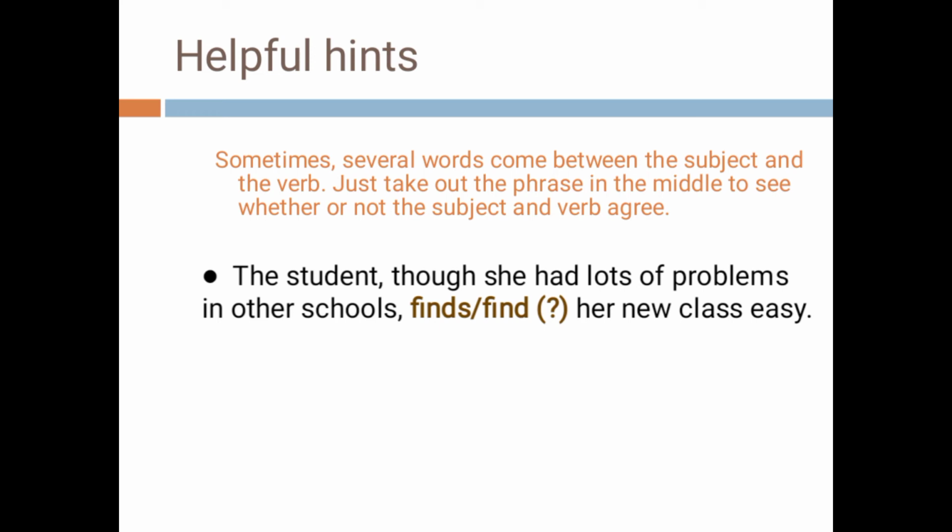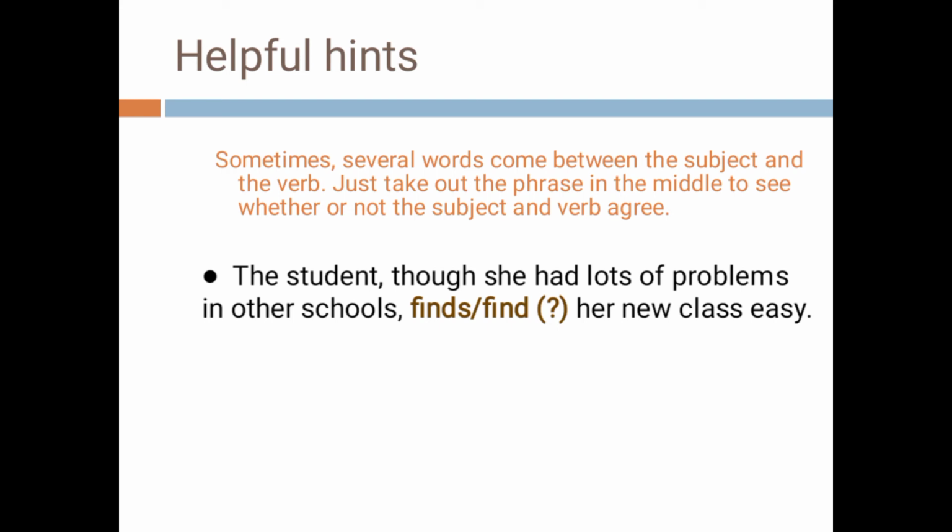Some helpful hints. Sometimes several words come between the subject and the verb, like phrases in the middle, but they do not change whether the subject and verb agree. Like: the student, though she had lots of problems in other schools, finds her new class easy.